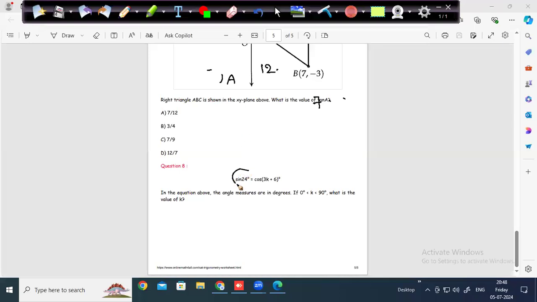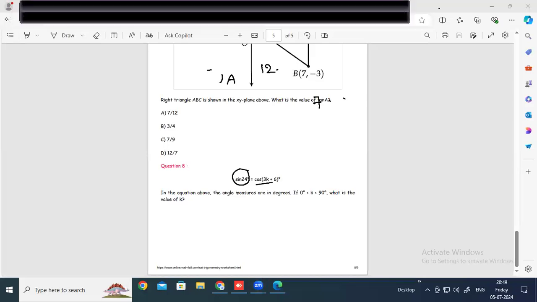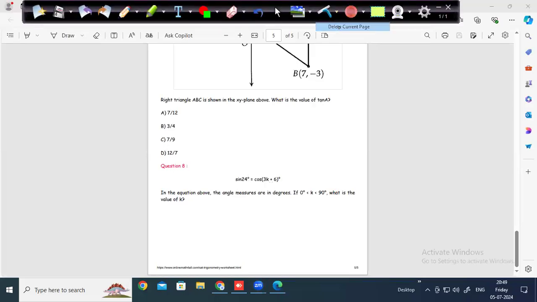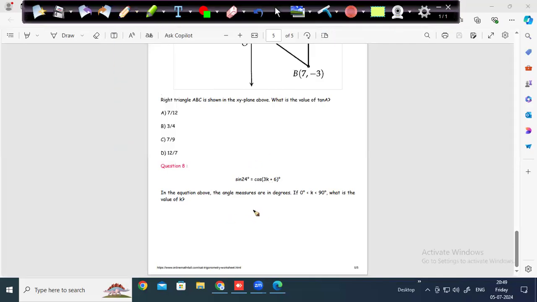Sine 24 degrees is equal to cos of 3k plus 6 degrees. Then the value of k is, if k lies between 0 to 90. If k lies between 0 to 90, what is the value of k? Some students are typing continuously wrong answers here. Getting math wrong is not acceptable. In English, you can think, oh, I thought this rule, that rule. To some extent, it might work.